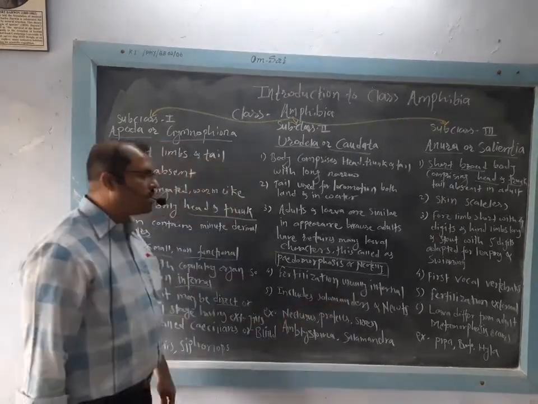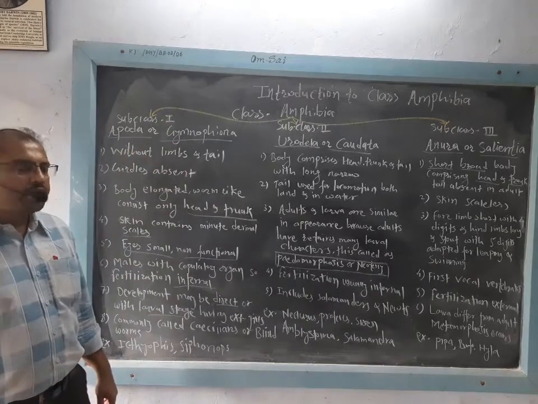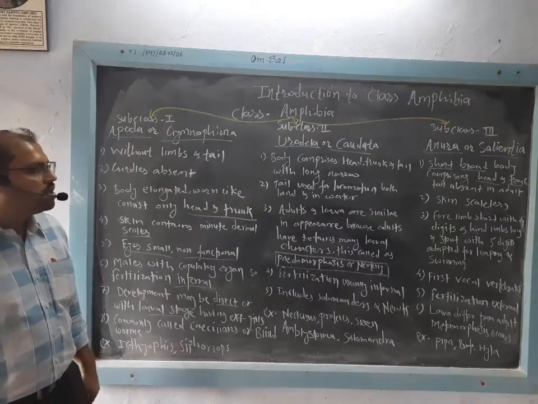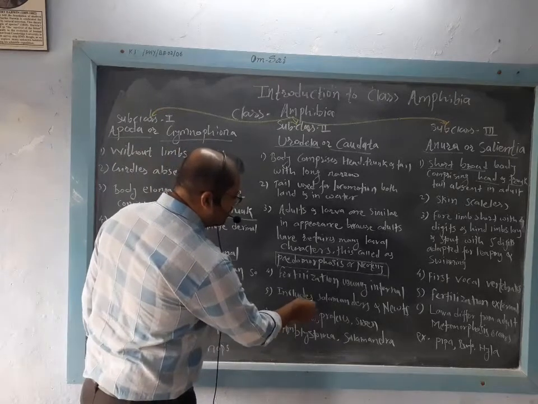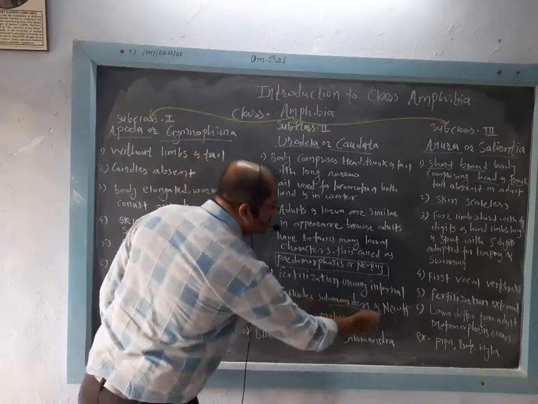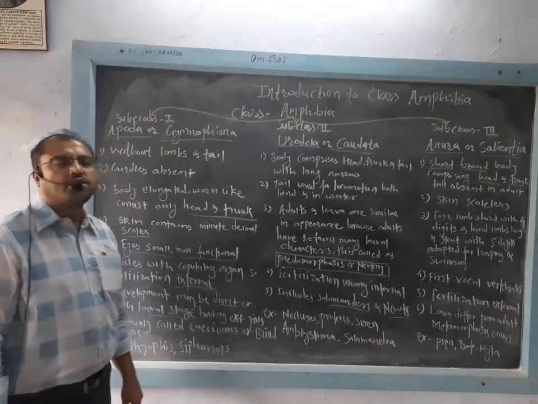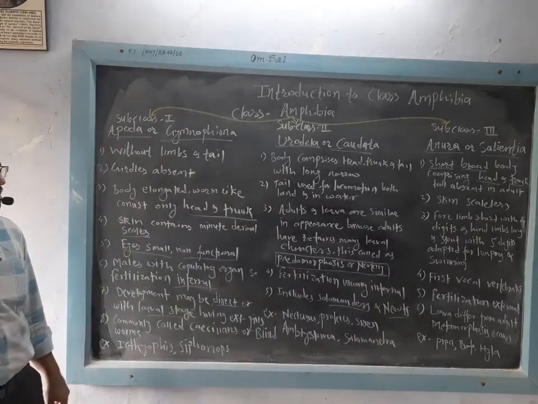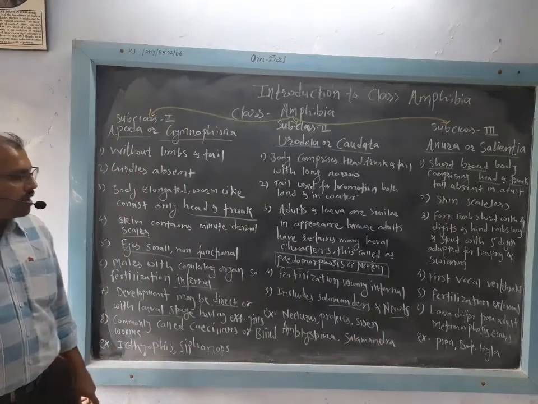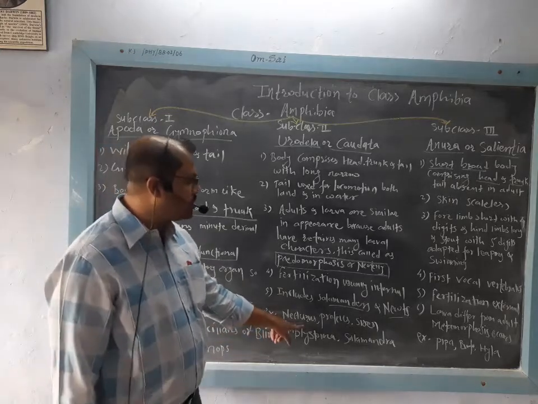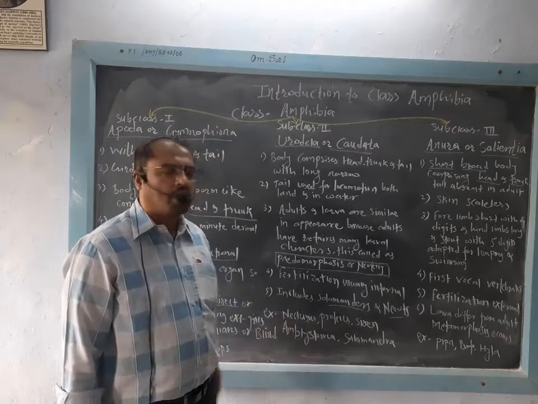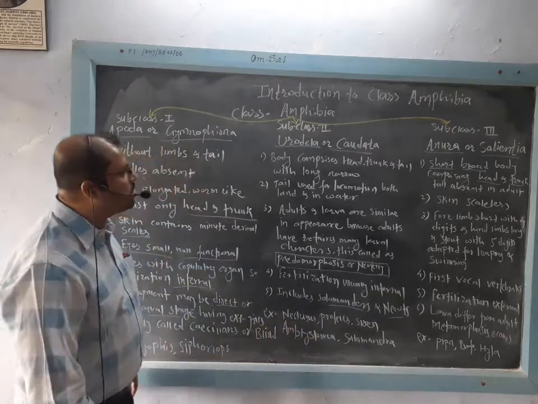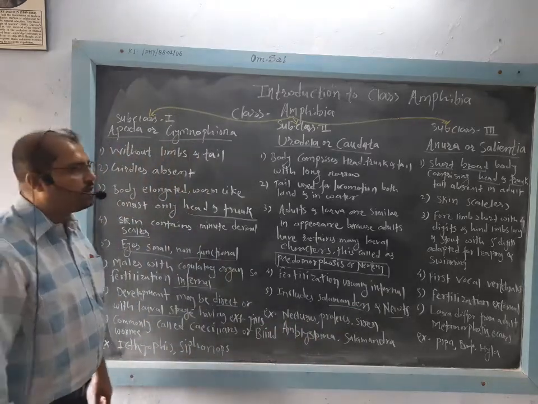Fertilization is usually internal in these Urodels, and they include salamanders as well as newts. Newts and salamanders come under these Urodels, and examples are Necturus, Proteus, Triton, Ambystoma, Salamandra. So these are the examples of Urodela or Caudata.